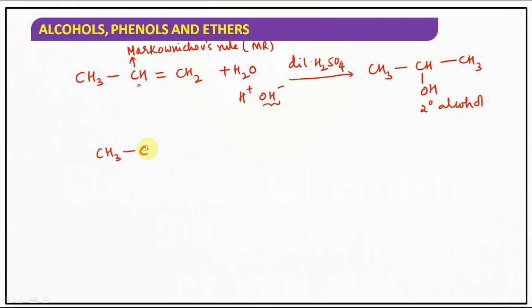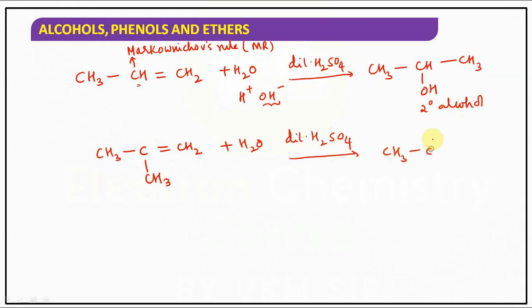Similarly, if I take another alkene, that is isobutylene, adding water in the presence of dilute H2SO4, it gives you CH3, and OH will be added over here, right?